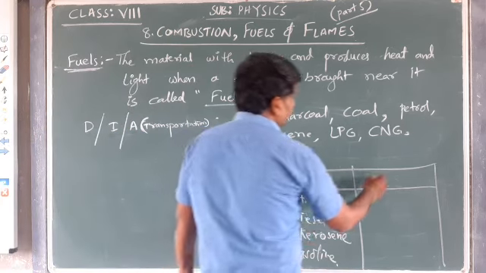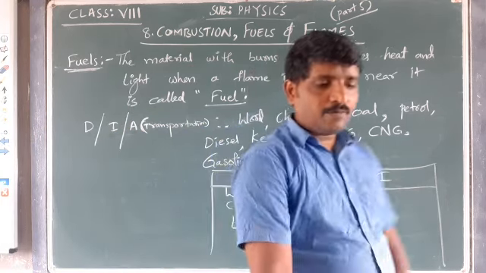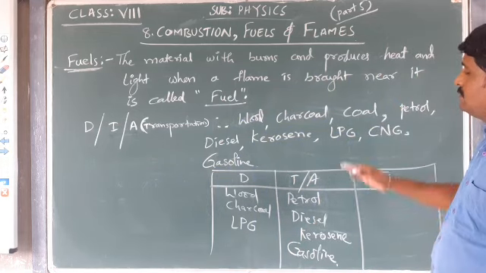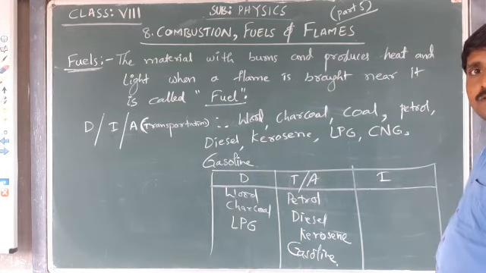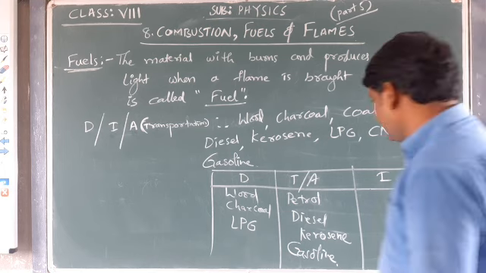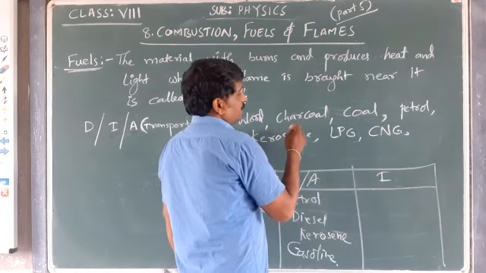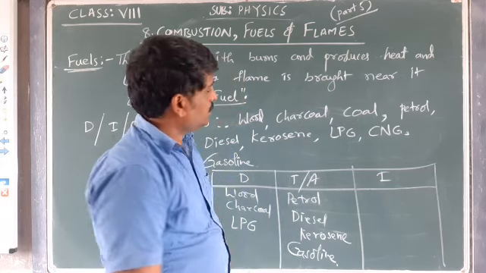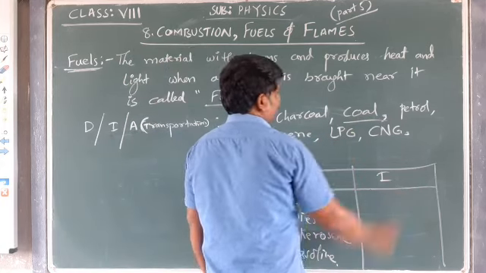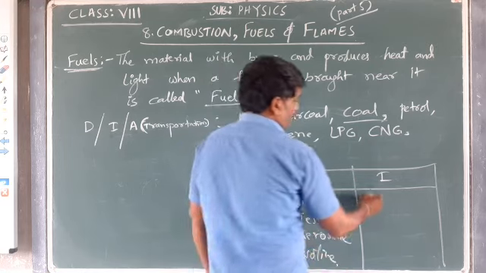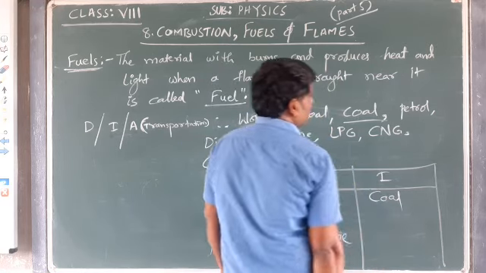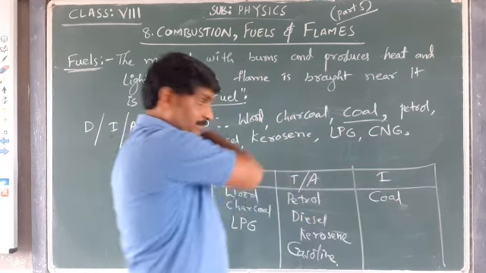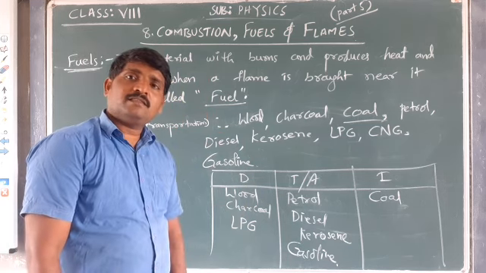Now in the industry sector, what are the fuels which are used for industry purpose that we have to write? Some industrial sectors will use coal, that is, in thermal power plants to produce electricity.